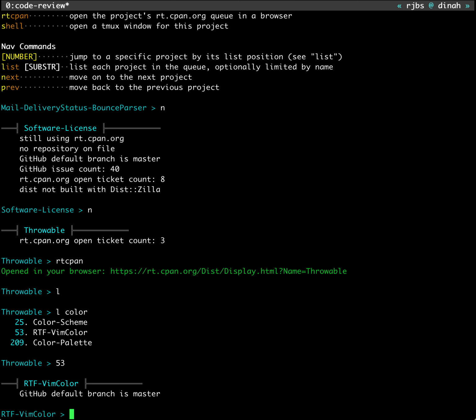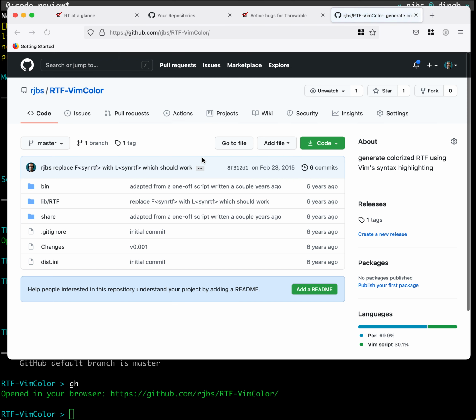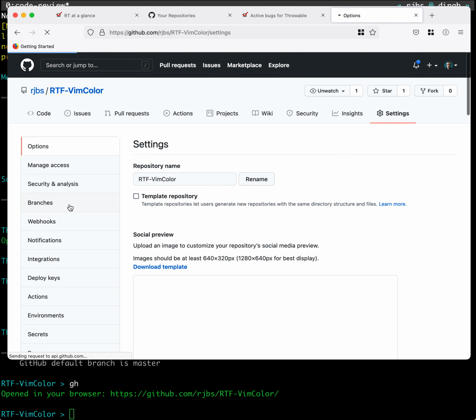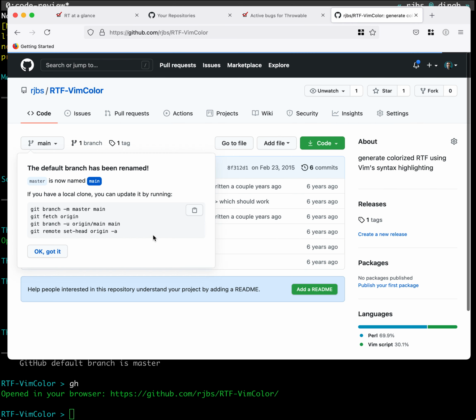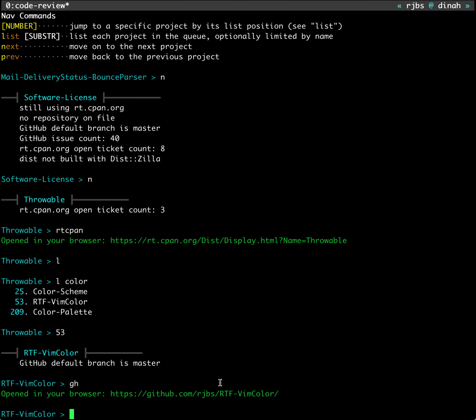So there's two places to fix this. One is GitHub. So I say GH, and that opens up this project in GitHub, and I can go fix the project to say your branch is now main. Done. Okay. And come back here. Now the other thing is I want to fix my repository now while I'm thinking about it.